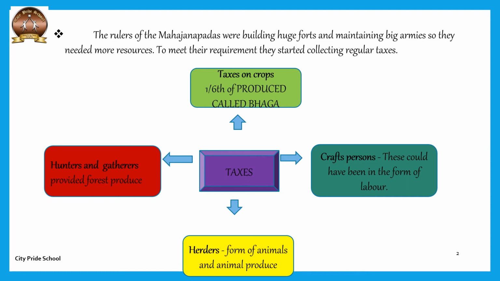One more important tax that was collected was on trading. Whatever goods were imported or exported, that is purchased or sold by the business people or the traders, they had to pay taxes on that. Even we pay taxes when we purchase or sell something, right?